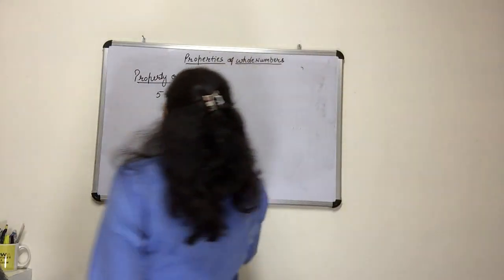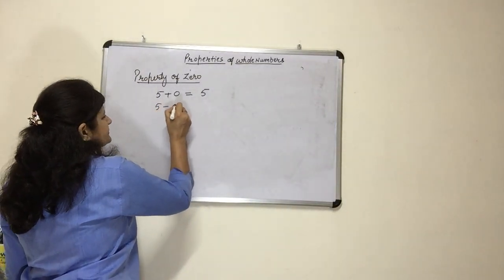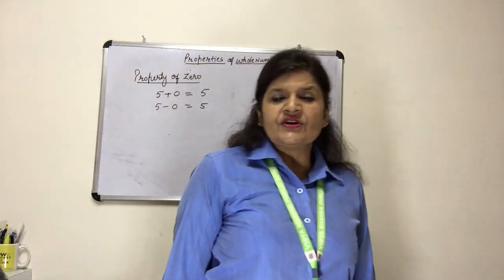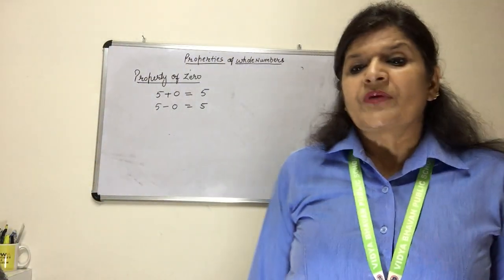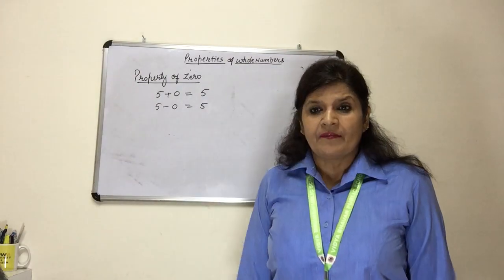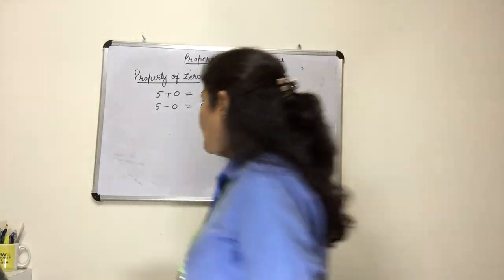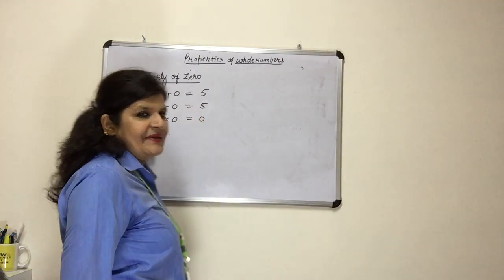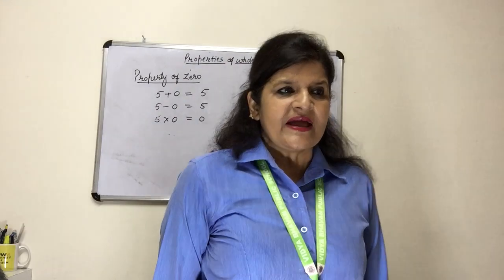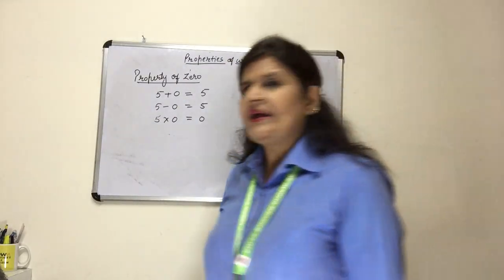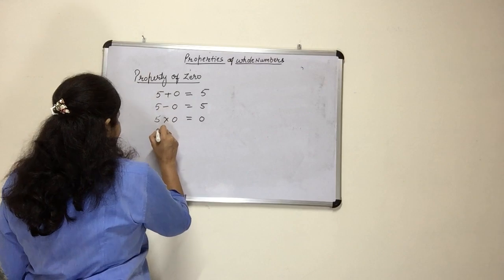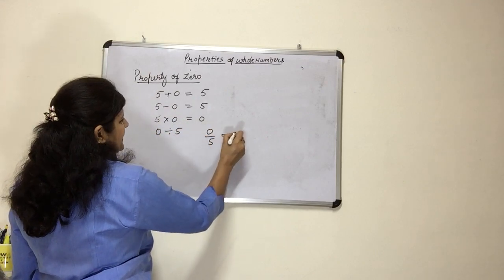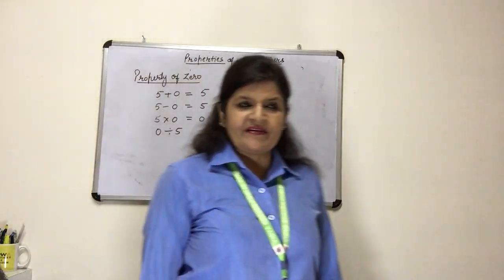But when we are doing subtraction, again it is the number itself. So the property of 0 with addition, number itself. Property of 0 with subtraction, number itself. Now when we multiply any number with 0, the answer will be 0. And if 0 is divided by 5, it means that 0 is divided by 5, so the answer will be 0.